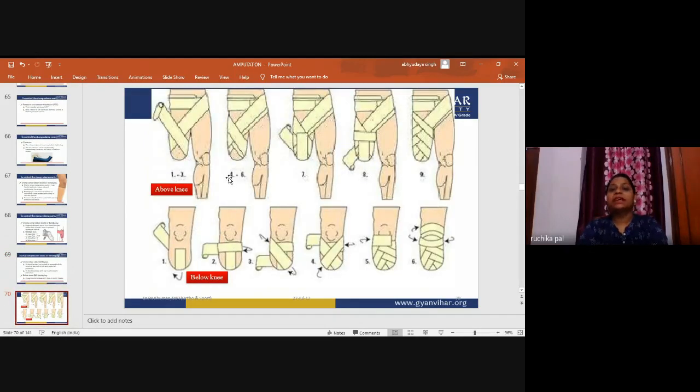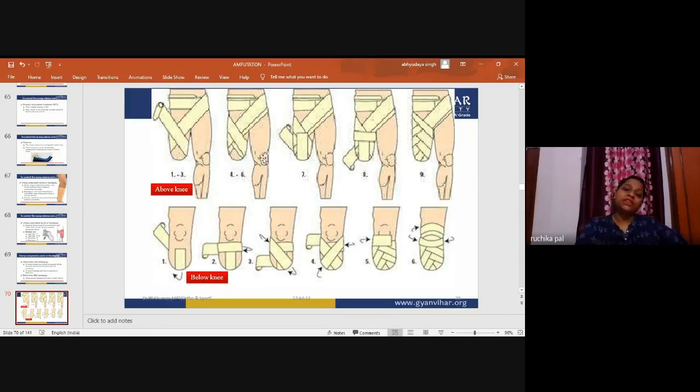You can see in the diagram how the bandaging is applied, and what the pattern of application is. This is diagonal, a spiral pattern, not a circular pattern. The stump should be carefully maintained. The first diagram is the above knee amputation, and the second diagram below is the below knee amputation. They are a little bit different, as in the above knee we are applying over the hip joint also, covering the groin part also, and in the below knee we are covering the knee joint also. So this is the type of pattern.